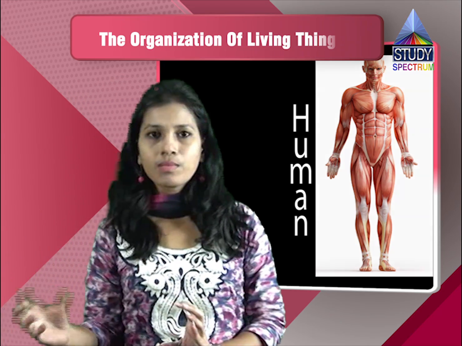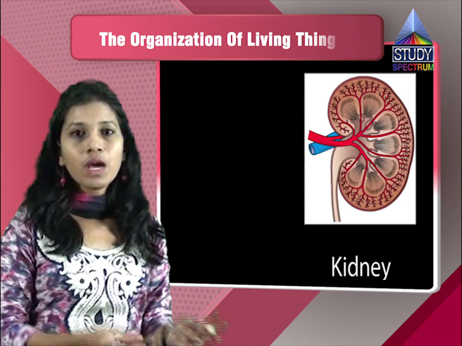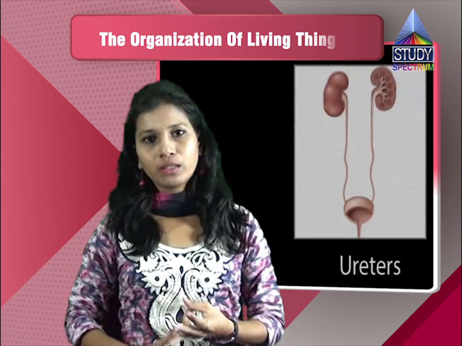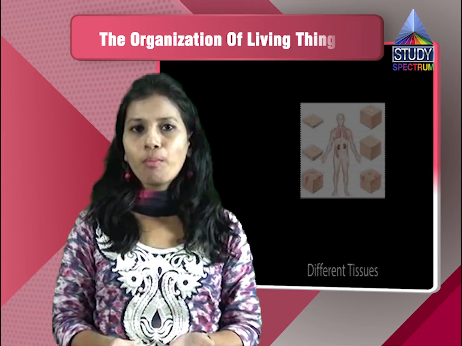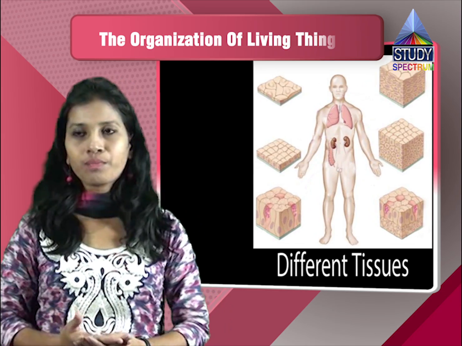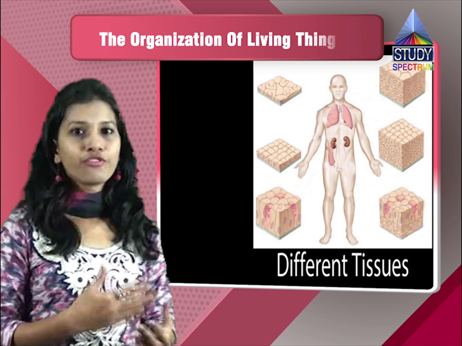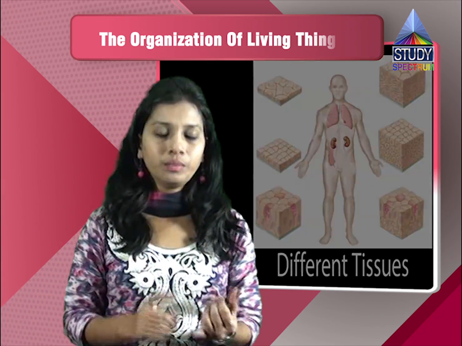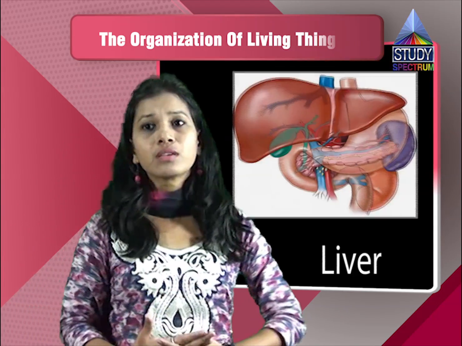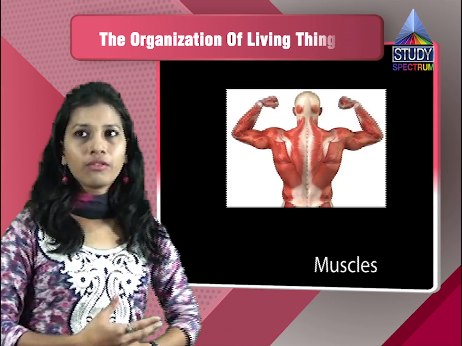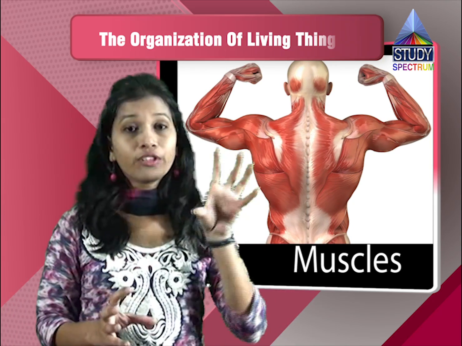You take the digestive system, that will be performing its own function of digestion only. You take the excretory system, the organs like the kidneys, the ureters and the urinary bladder, they will be engaged in urine formation or the excretion of waste products. You can see the figure here. It shows the different tissues or cells in the bone, the blood vessels, the liver, the muscles, and brain cells. Now these cells are performing their different functions.